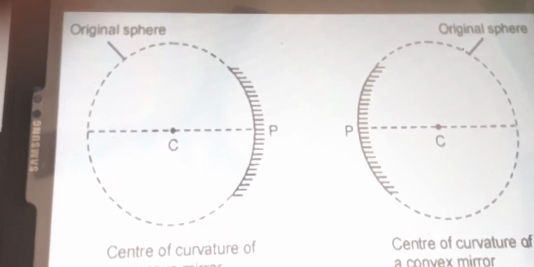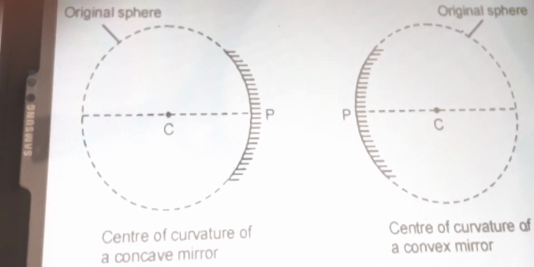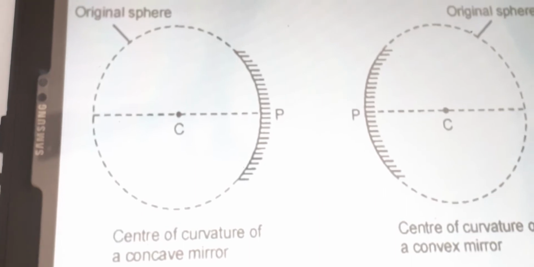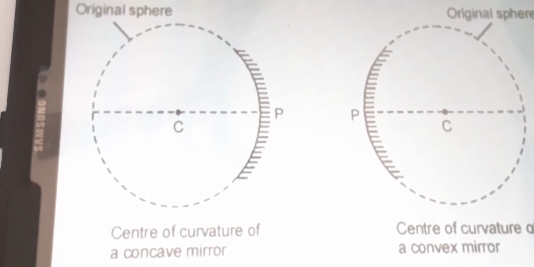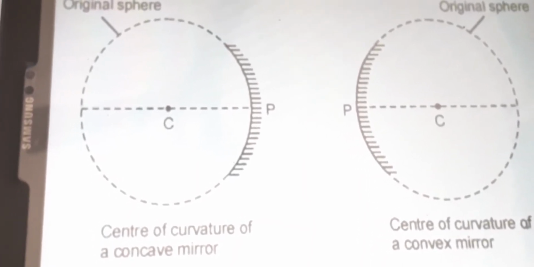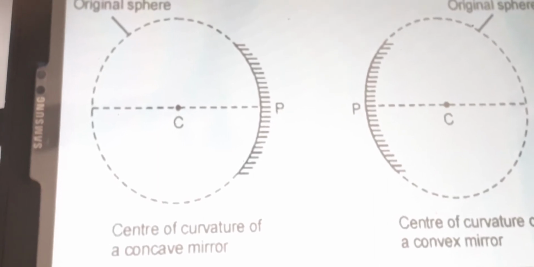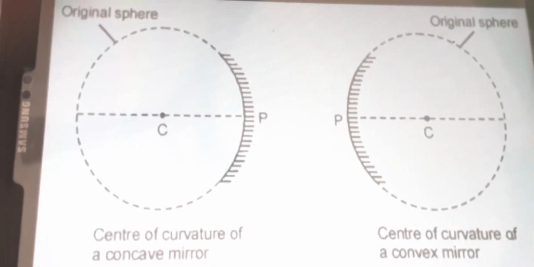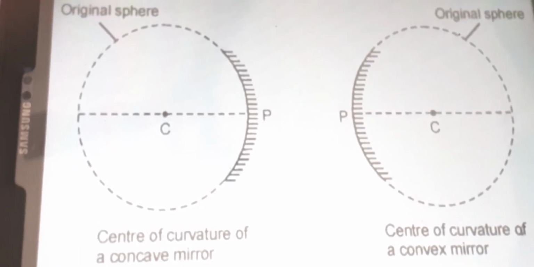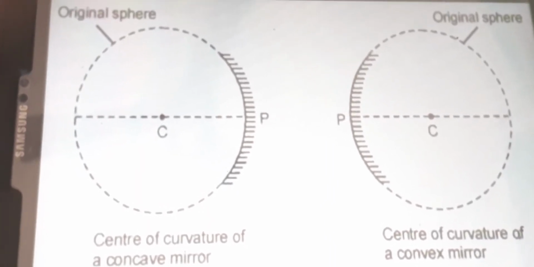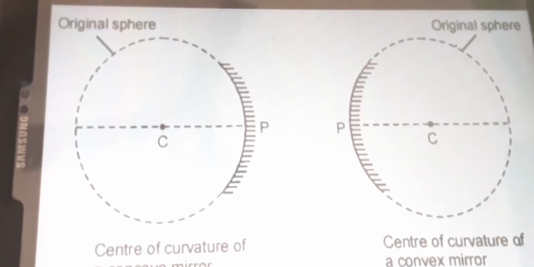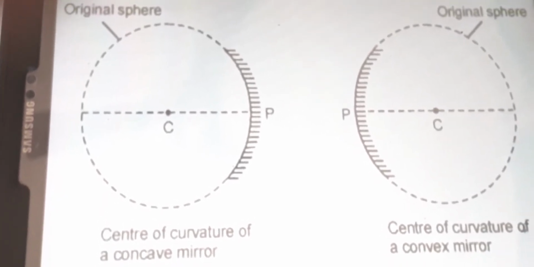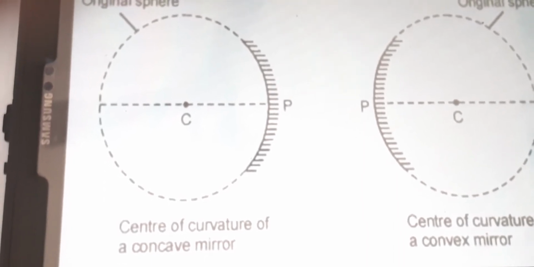Then in between C and P, keep one more point at the center. The midpoint of the line segment joining the pole P and the center of curvature C is called the focal point. That is denoted by F. This focal point is very important for the formation of the image. Depending on the formation of the image, at the focal point or beyond, we can see the size and clarity of the image.